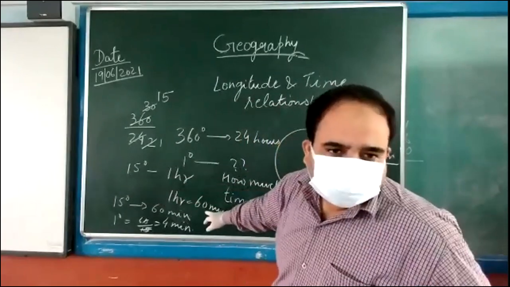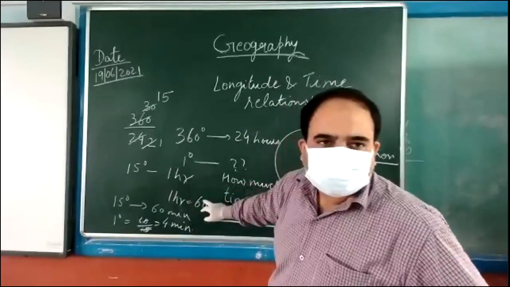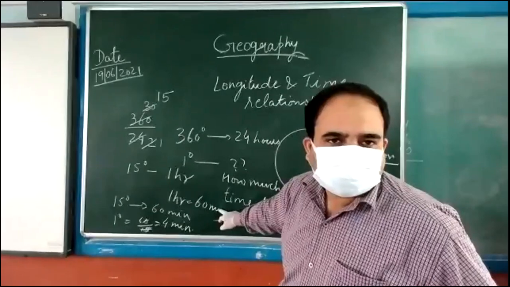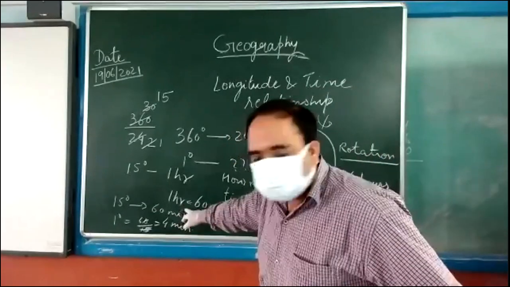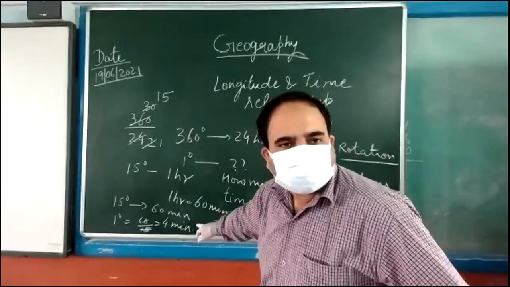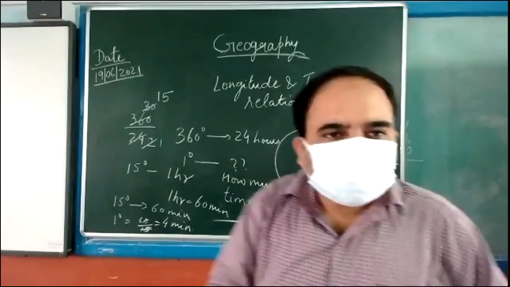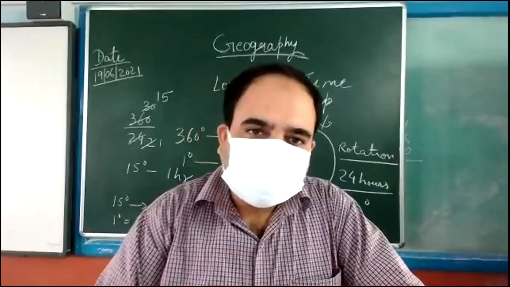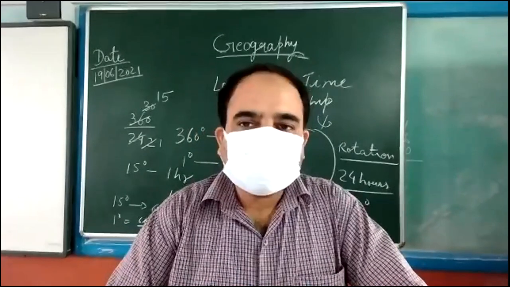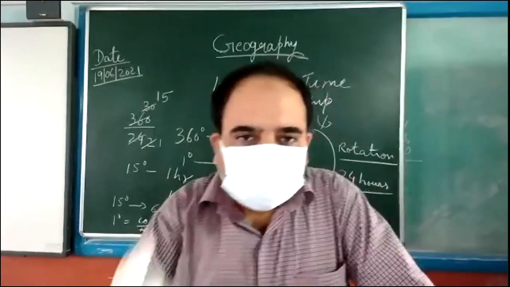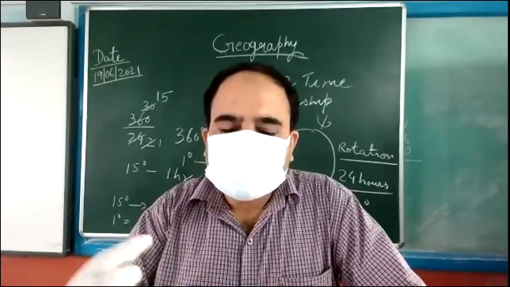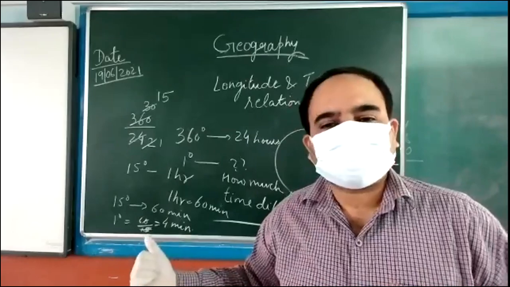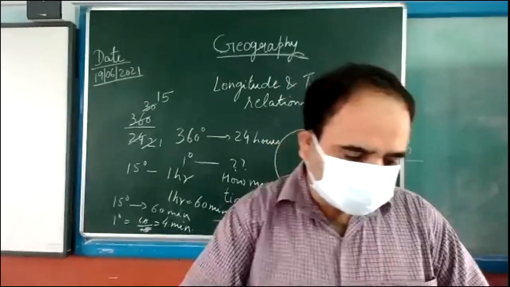1 hour is also called 60 minutes. You can say either 1 hour or 60 minutes. It means Earth is rotating 15 degree in 60 minutes. So in 1 degree, how much? 60 upon 15 is 4 minutes. Now it is clear to you how this 4-minute calculation has come? Children, if it is clear, kindly raise your hand. This is how you found that for every 1 degree change in longitude, there will be a change of 4 minutes. This is the calculation. Clear? Okay.